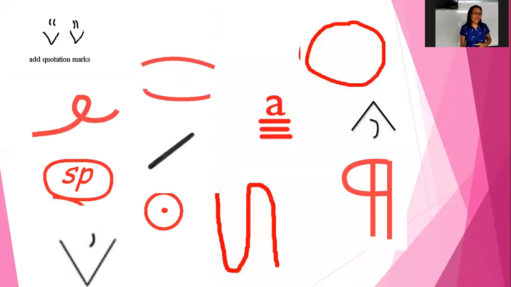Okay, good. Let's go. Okay, what do you see in the screen right now? These are examples of the different marks that the proofreader, or the one reading the paragraph for correction or finding errors, uses. So you have different marks. Each of these marks has a meaning.